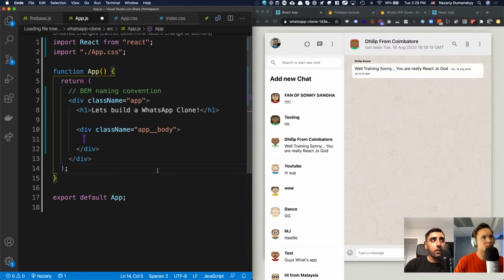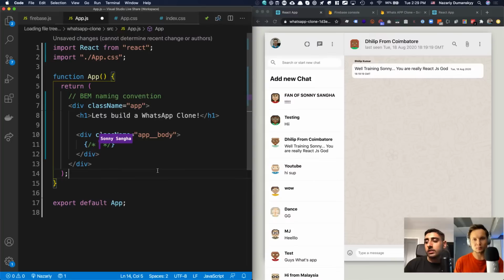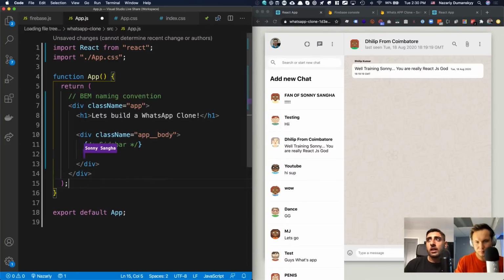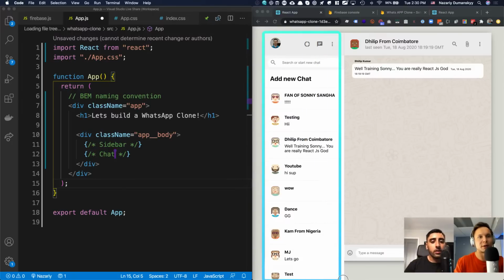And then inside of the app body, we're going to have two things. And I like to always mask things out. So I like to add comments, and it makes the whole process a lot easier. So what we're going to do now is we're going to have a sidebar and we're going to have a chat, right? So the sidebar is essentially going to be the stuff with Naz's avatar on the top left. It has all of this stuff, the icons, the add new chat, all of this stuff inside right here. Exactly. So we have all of that stuff over there.